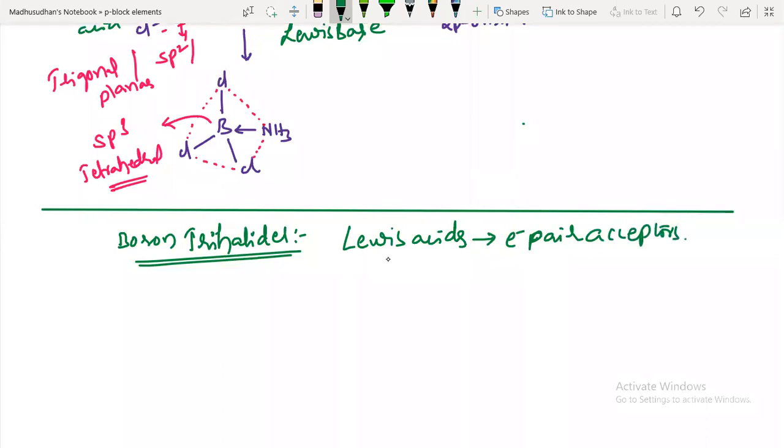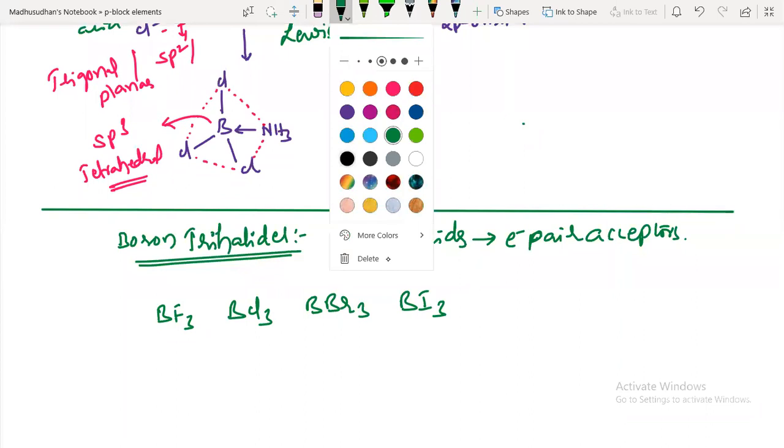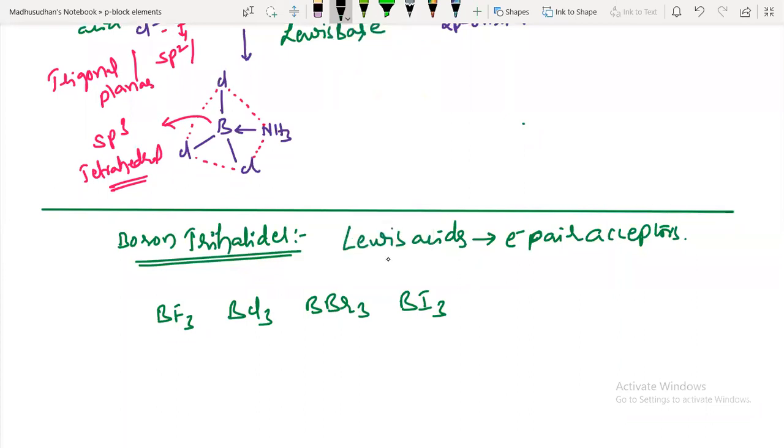So now if you compare all the trihalides of boron, BF3, BCl3, BBr3, and BI3, which is the strongest Lewis acid among these four? Tell me, what is your answer? Guess. BI3 or BF3? What is your answer? Come again. BF3.